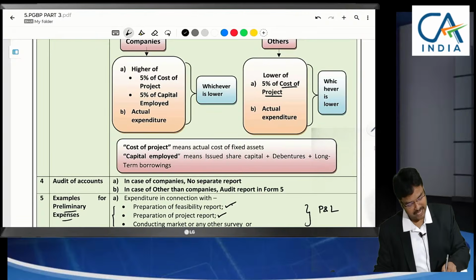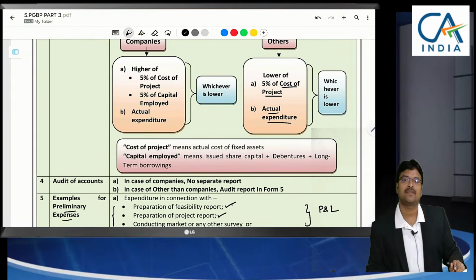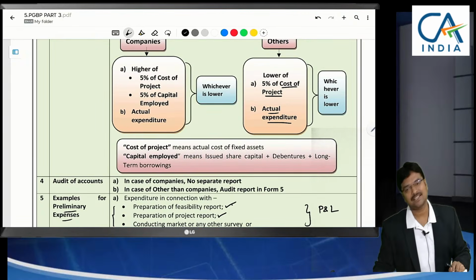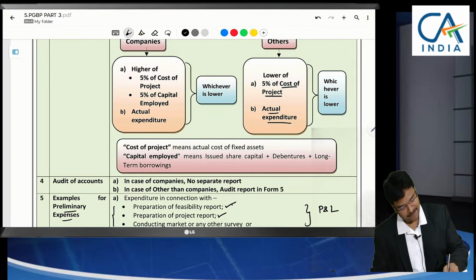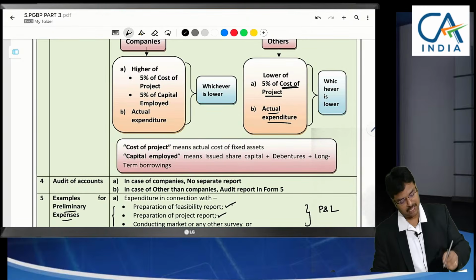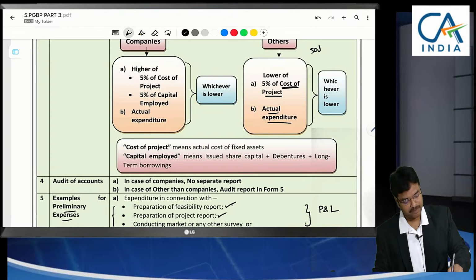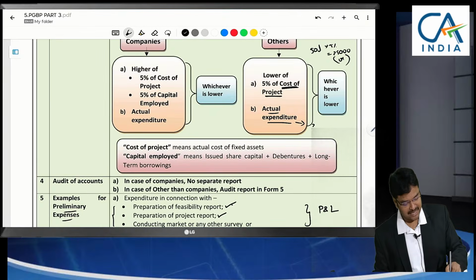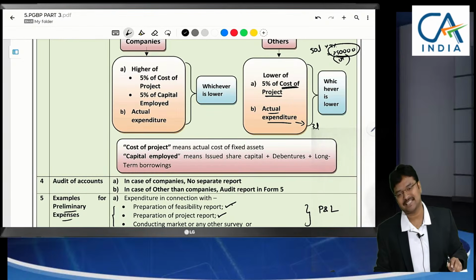Whether these preliminary expenses can be claimed as deduction, whether actual expenditure can be claimed as deduction, there is a limit given that maximum 5% of the project cost. Sir, in plant and machinery we are going to invest 50 lakhs. That is the project cost, out of which 5% in the sense 2,50,000, or if actual expenditure incurred is 3 lakhs, whichever is lower, only 2,50,000 can be claimed as expenditure.